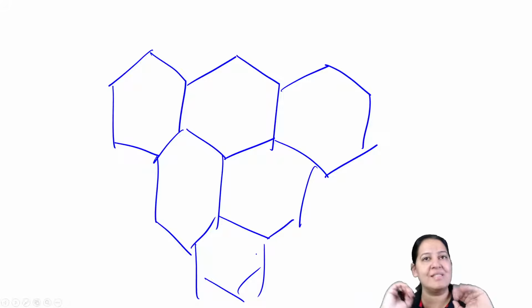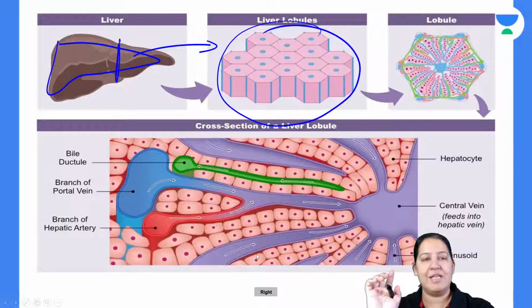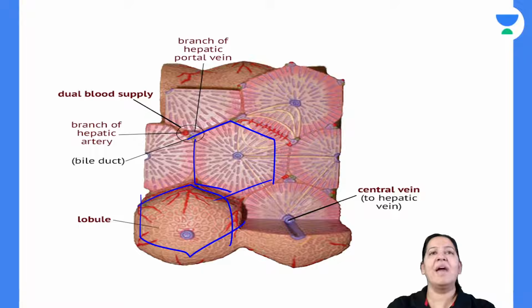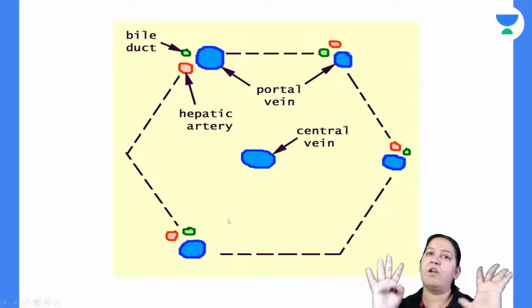So what is present at the center? Let me draw one hexagon separately. I will show you. So can you see multiple hexagons? This is one of the hexagons. This is another hexagon. So the entire liver is divided into hexagons. This is one of the hexagons.